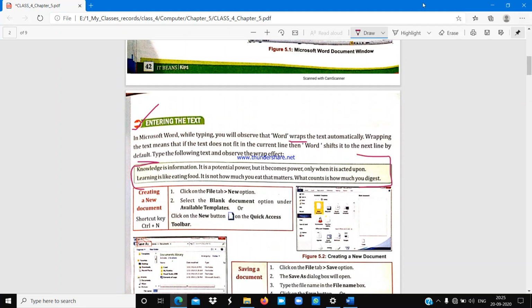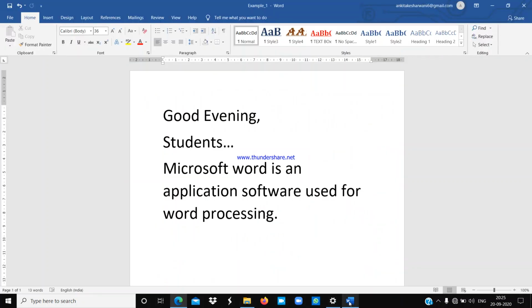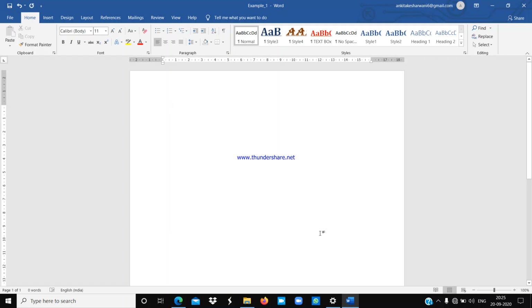So let's start. We will type these lines in our document. I am erasing this one, and now I am going to type the sentences given in your book, using 18 font size for better appearance.